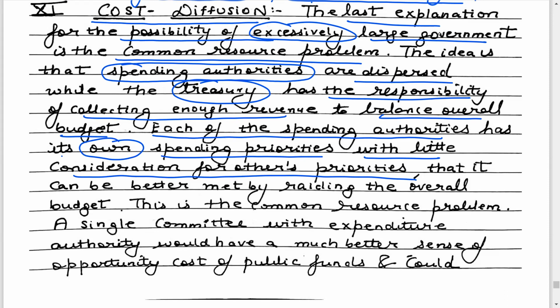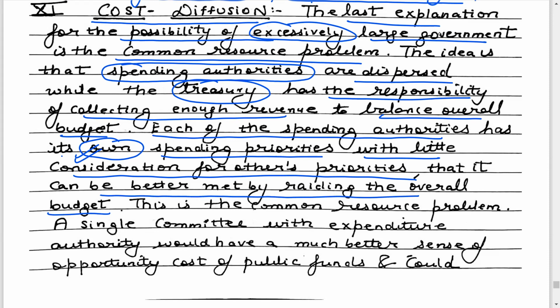That is why in the previous model, where we talked about the cabinet meeting, every spending authority or department inflates its bid for funding, because no department cares much about the other departments. All the department cares about is receiving more funds for expenditure. Each of the spending authorities has its own spending priorities with little consideration for the other priorities, which can be better met by raiding the overall budget.